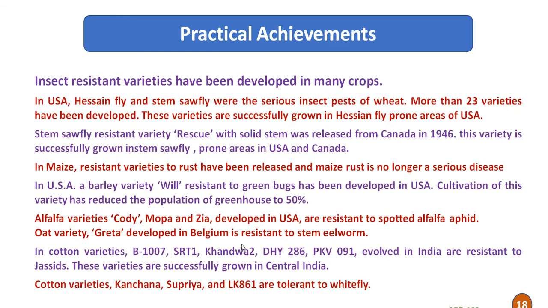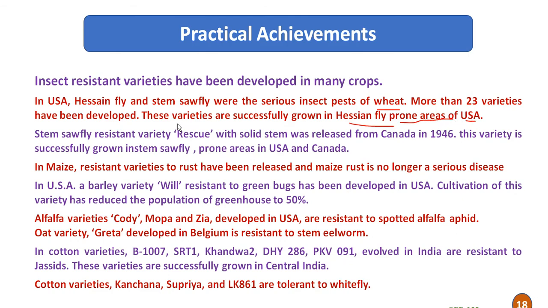Here are the practical achievements. The different insect resistant varieties have been developed in many crops. Here are some examples. In USA, the Hessian fly and stem sawfly were serious insect pests of wheat, and more than 23 varieties have been developed so far, and these varieties are successfully grown in Hessian fly prone areas of USA.